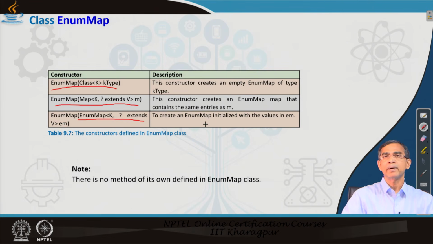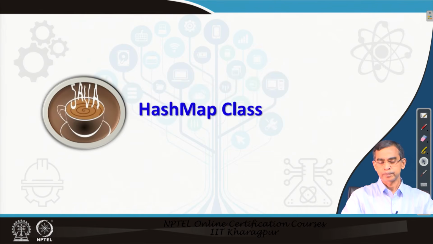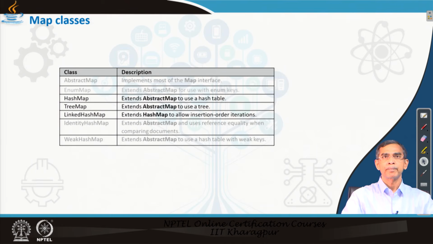So, these are different ways, we will see exactly with an example how the different objects can be created using this map. Yes, one thing is that the enum map class does not have any exclusive method of its own.